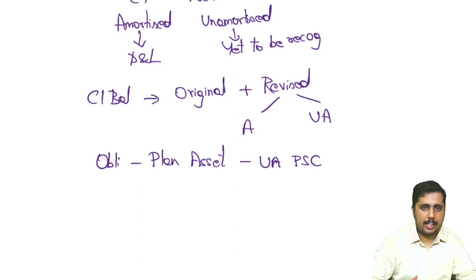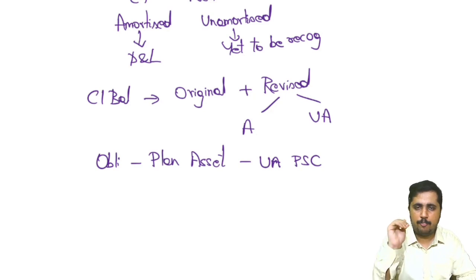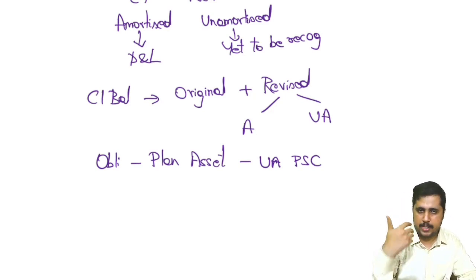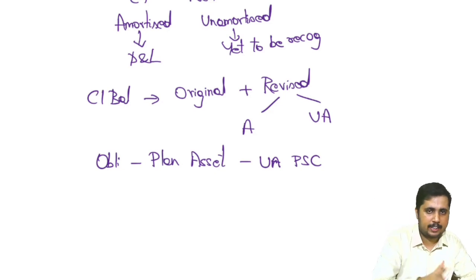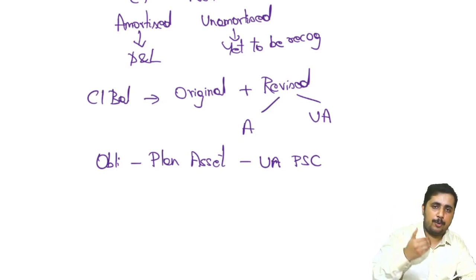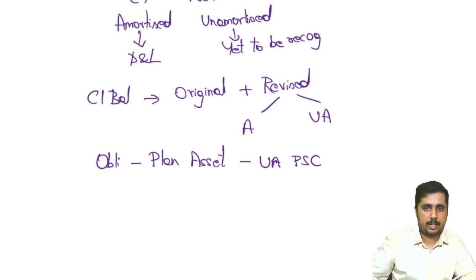I hope we are clear. So we have the obligation, whereby every year contribution will take place, interest will be added, benefits will be deducted, etc. After that, there are plan assets, because we invest in assets and make all the changes there. Then if there is any revision in the terms of the defined benefit plan, part of it you recognize, part of it you don't recognize, because you are spreading it over the next years.